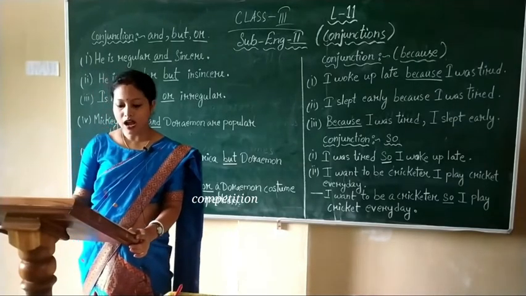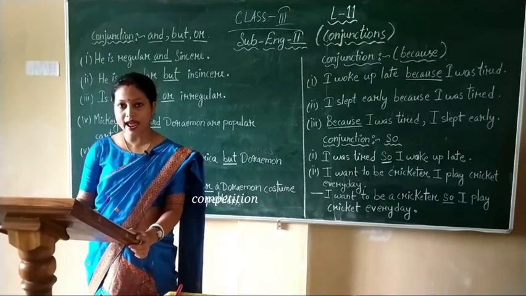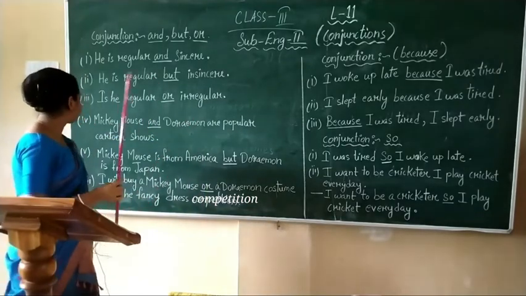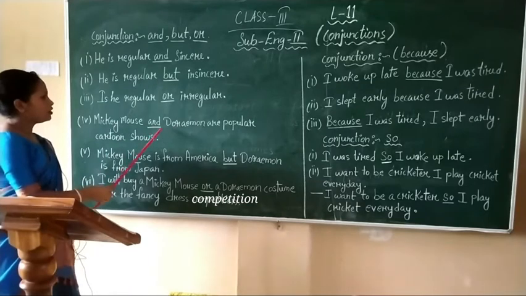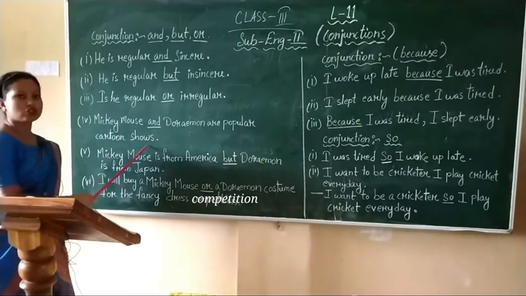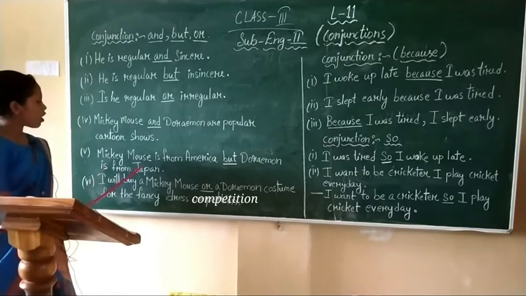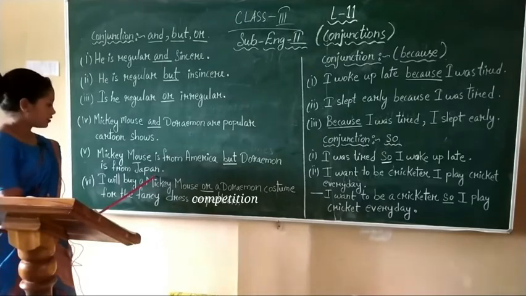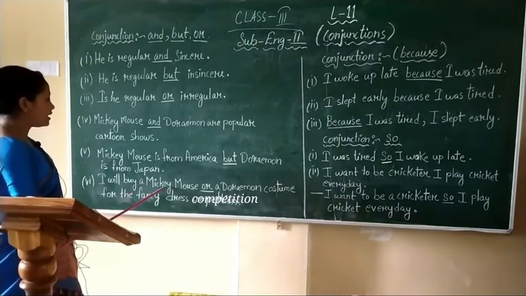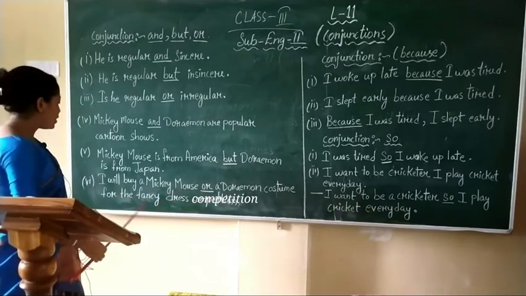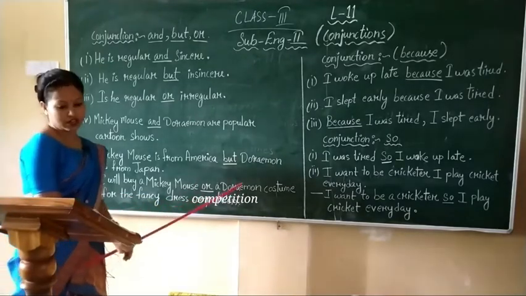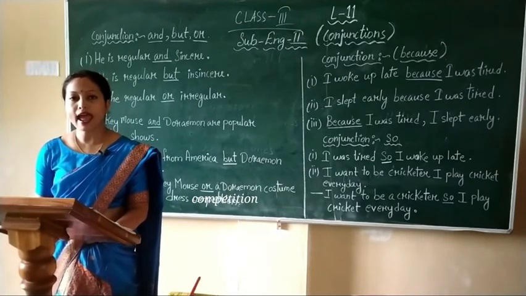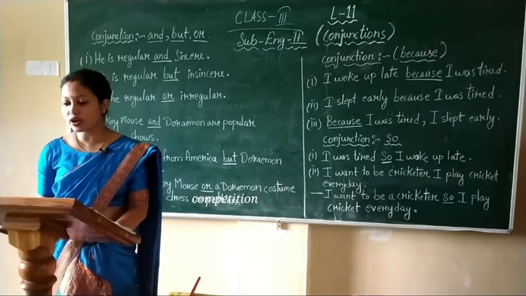Next, we learn how to use the linking words and, but, or to join two sentences. Number one, Mickey Mouse and Doraemon are popular cartoon shows. Next, Mickey Mouse is from America but Doraemon is from Japan. Next, I will buy a Mickey Mouse or a Doraemon costume for the fancy dress competition. Here, in these sentences, we see that the words and, but, or join two sentences.